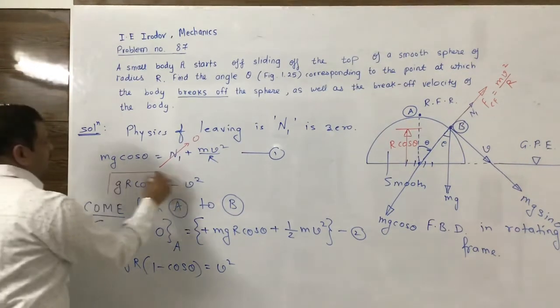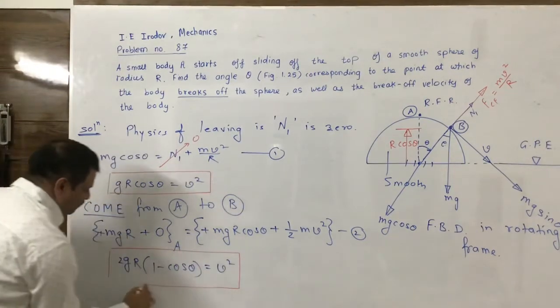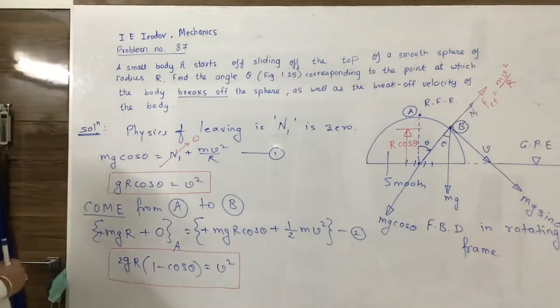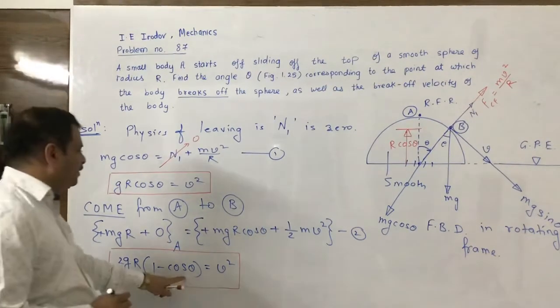If we take these two equations and equate them, we should be successful in finding the angle theta.